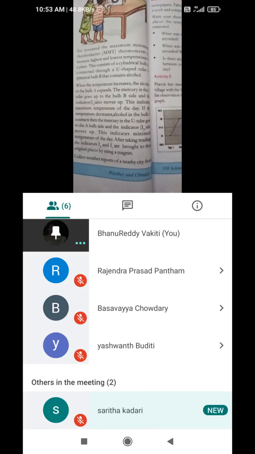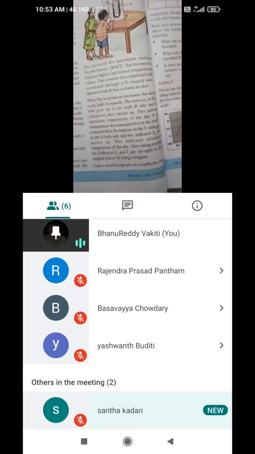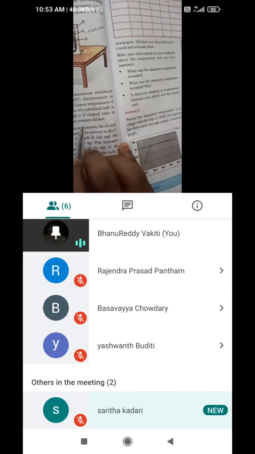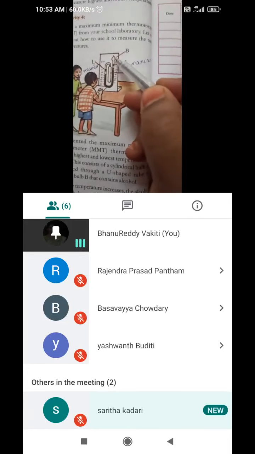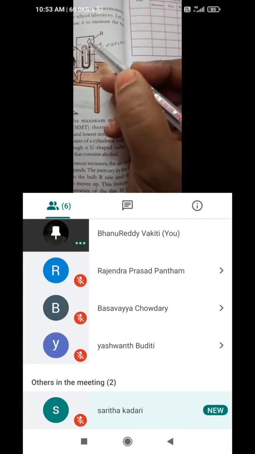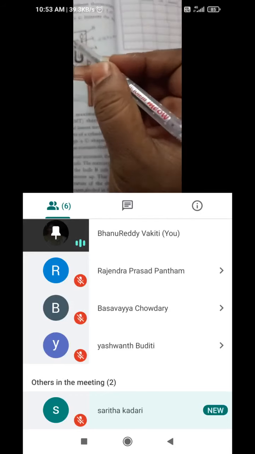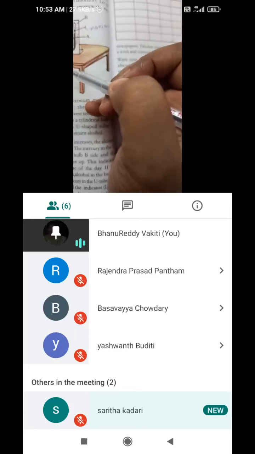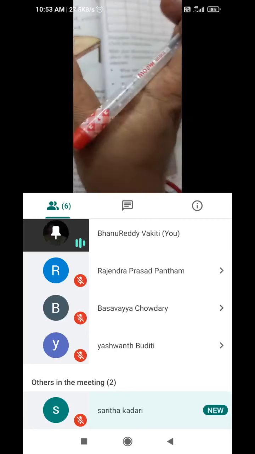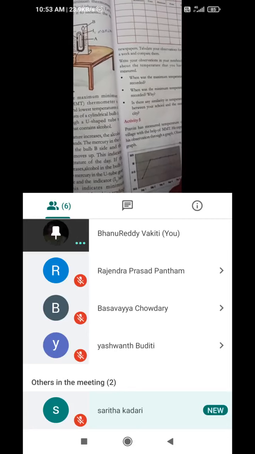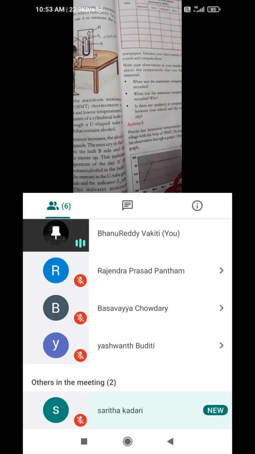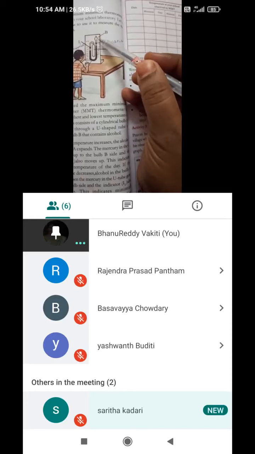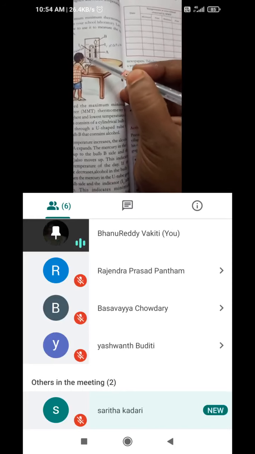So this is the maximum minimum thermometer we are going to see. Here a U-shaped tube and a spherical bulb. This is the spherical bulb. In this we take alcohol, and in the U-shaped tube we place mercury. While we place it in our atmosphere, what will happen? On the highest temperature side the mercury will rise, and alcohol will rise on the lowest temperature side.